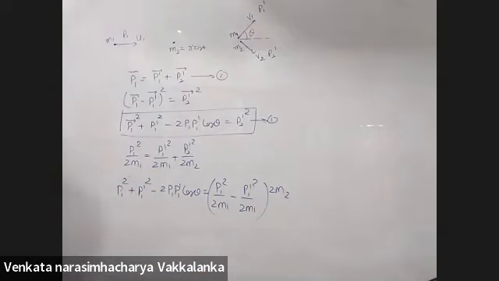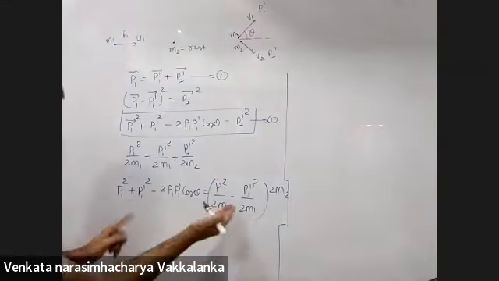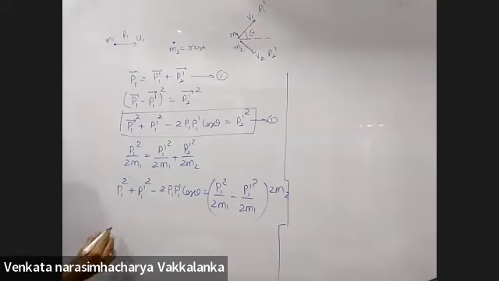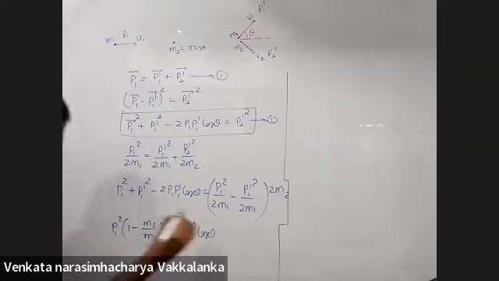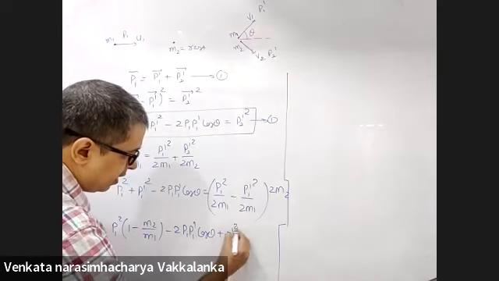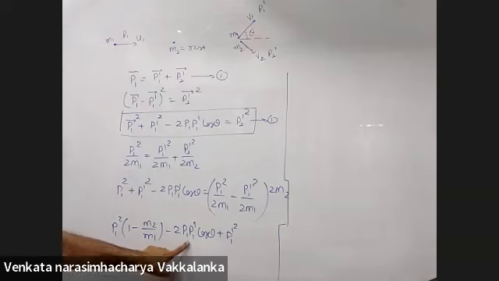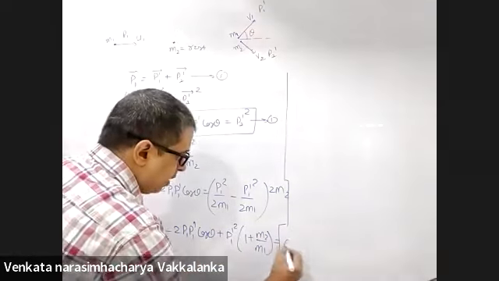I will just rearrange. I'm running short of space here. Rearranging this, you should be able to write this as P1 square into 1 minus m2 by m1, minus 2 P1 P1 dash cos theta, plus P1 dash square into 1 plus m2 by m1 should be equal to 0.